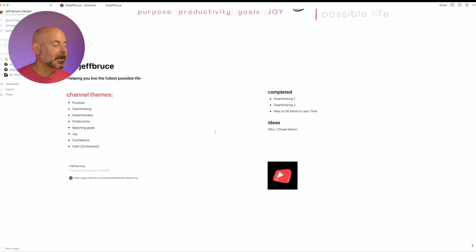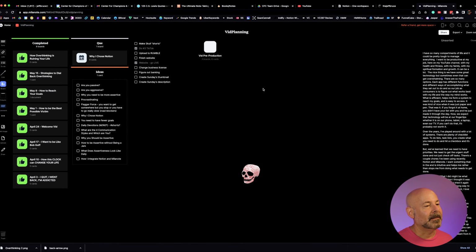And then this is something I love. Let's see if this will work. So if you're familiar with Milanote, which I also use, and I didn't want to abandon because it's such a beautiful app. It looks a lot nicer than Notion, but it didn't really get done everything I wanted it to. So click on that link, and this is the web version of Milanote.